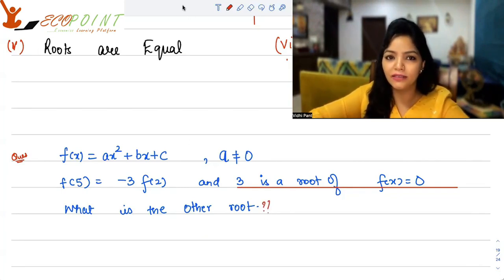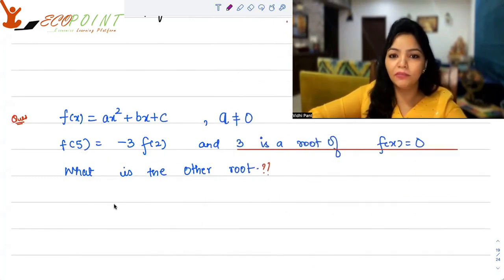So let's get started. Now let me see if you understand the meaning of it. 3 is a root of fx equals to 0. What does it mean?